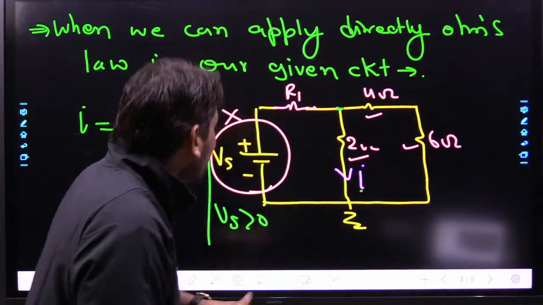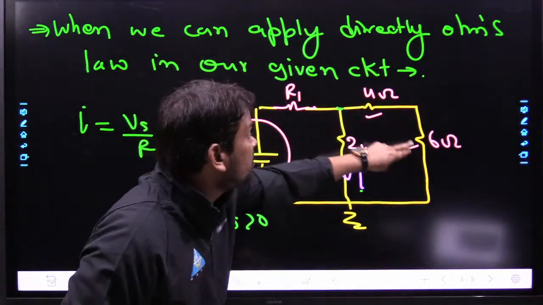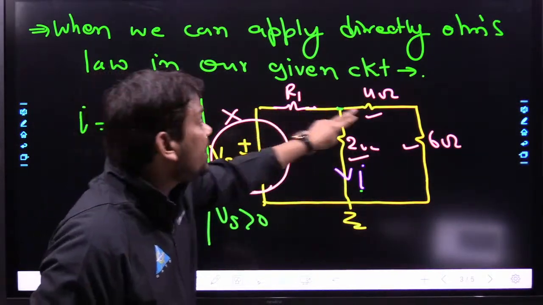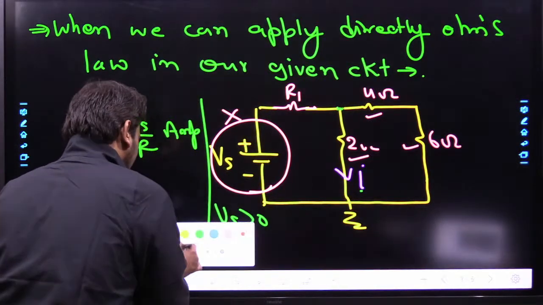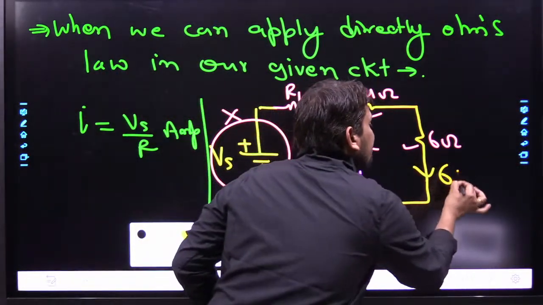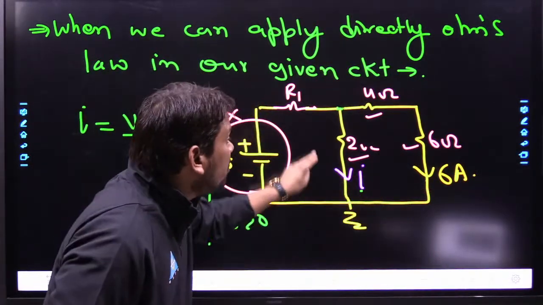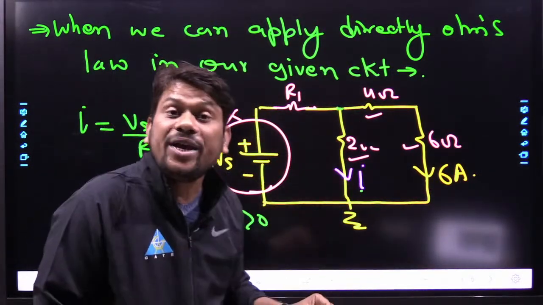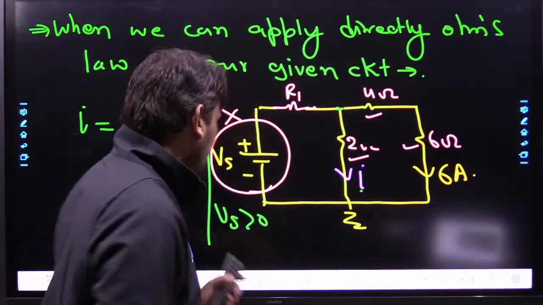For example, here we cannot apply Ohm's law because for this 4 ohm, 6 ohm, 2 ohm or this R1, current and voltage are not directly given. But let us assume somewhere here 6 ampere current is flowing. Now I want to ask you what will be the current through this resistance. We can handle it by Ohm's law. How? I want to tell you.